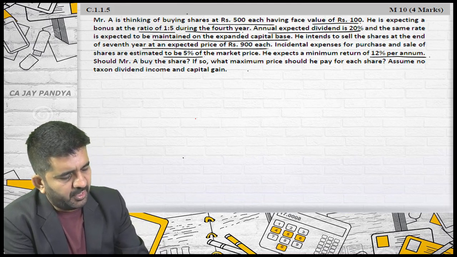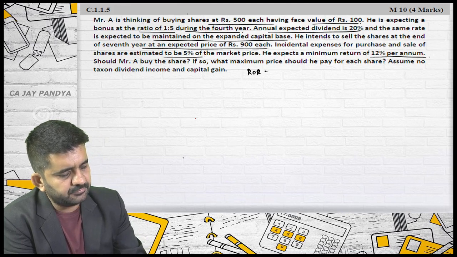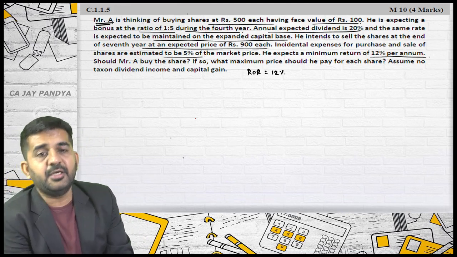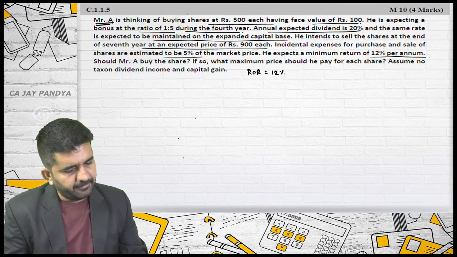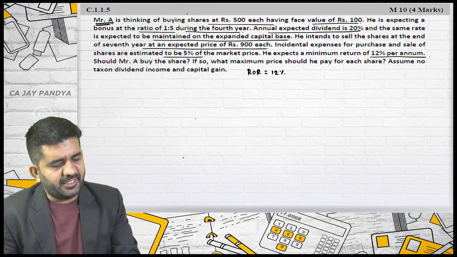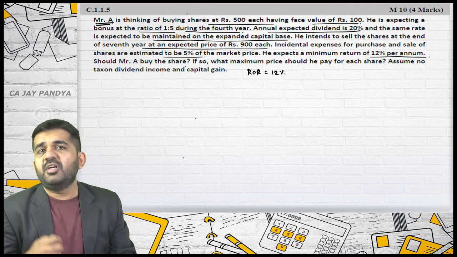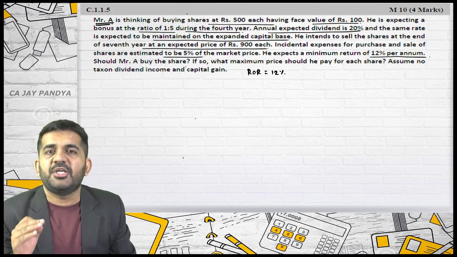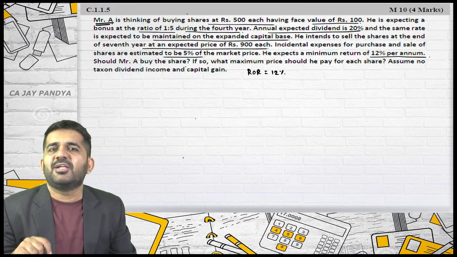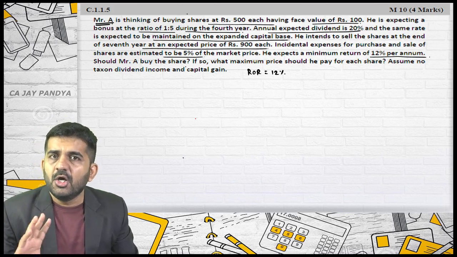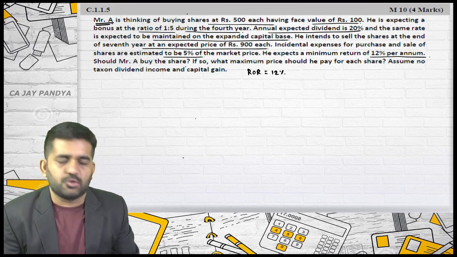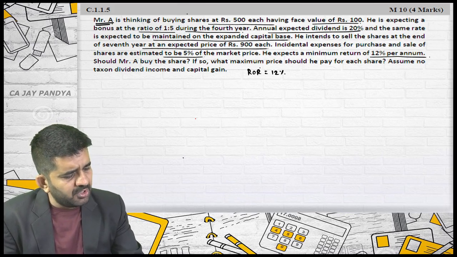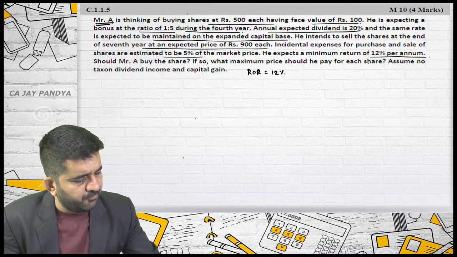So what is his required rate of return? It is 12%. Of whom? Mr. A. Is it alright? Should Mr. A buy the shares? How will we decide this? You need to find out the NPV or the valuation of the share, then decide whether the share is overvalued or not, and you will easily get whether you should purchase the share or not. If so, what maximum price should he pay for each share?